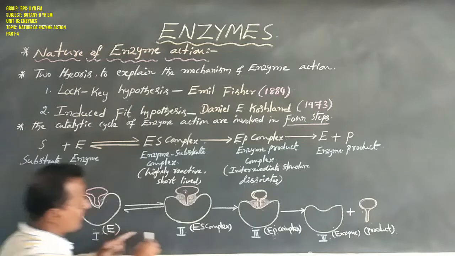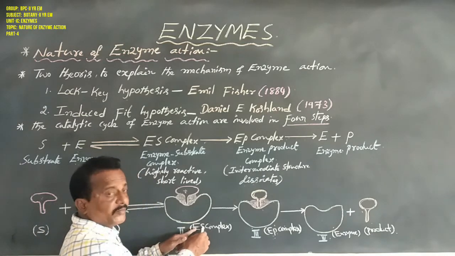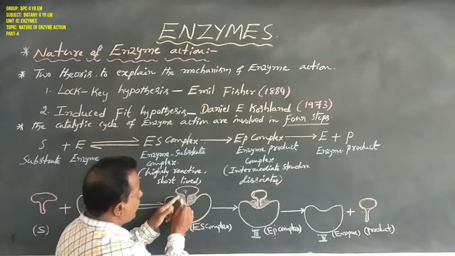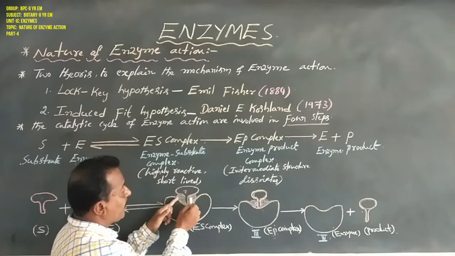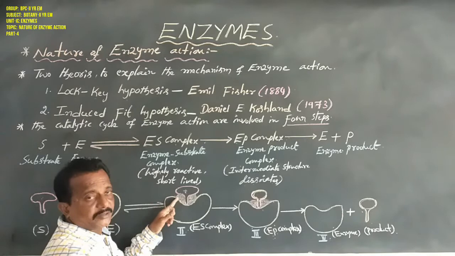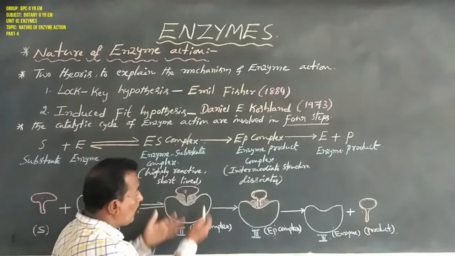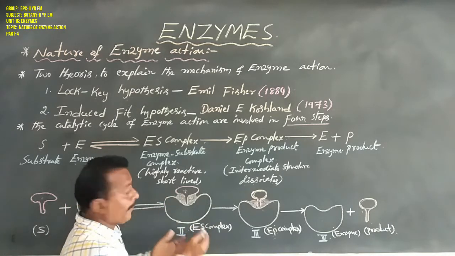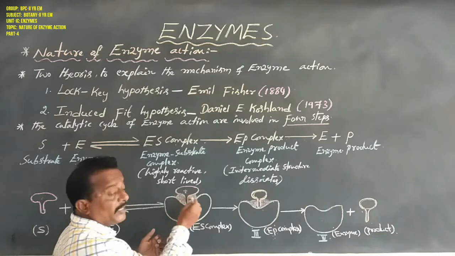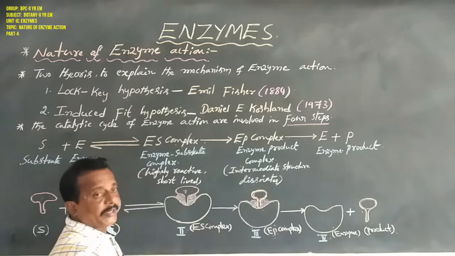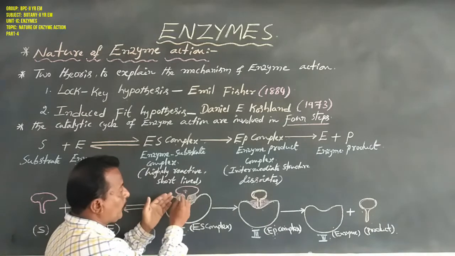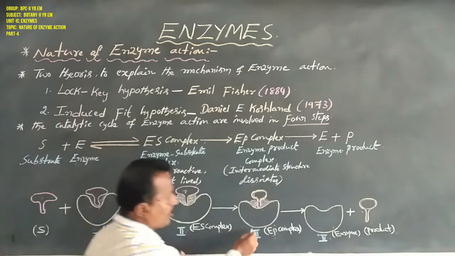The second step is here: the binding of the substrate now in close proximity to the active site, fitting more tightly around the substrate, forming an ES complex. In this time internally the chemical bonds are broken.